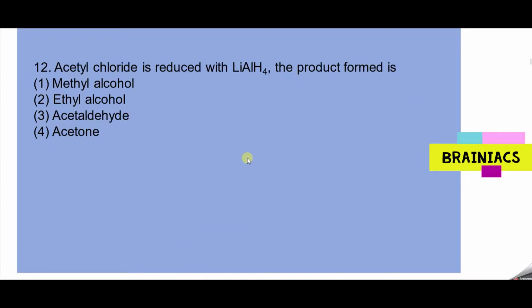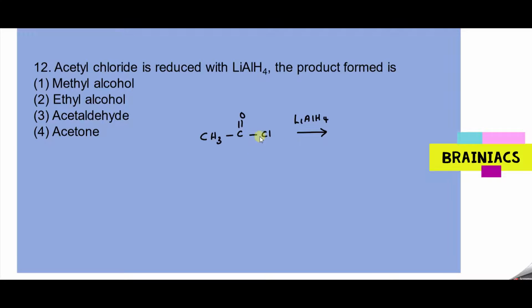Do this question and tell me the answer. Acetyl chloride is reduced with lithium aluminum hydride. The product formed here is. So acetyl chloride means CH3, you have C double bond O Cl. We know any acid derivatives can be reduced with lithium aluminum hydride. The product will remain the same.